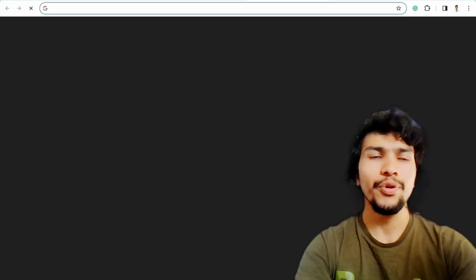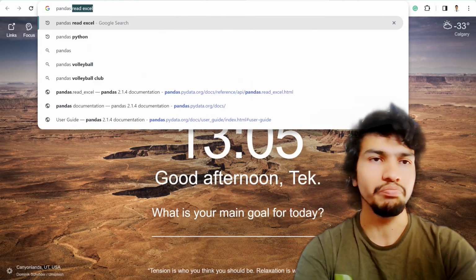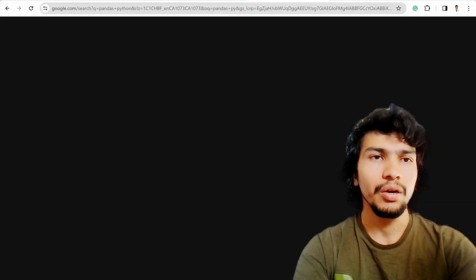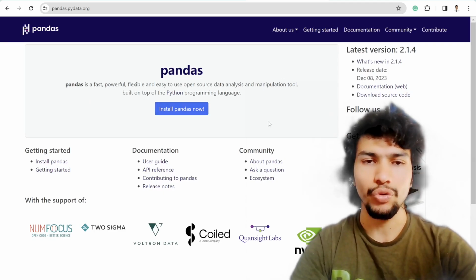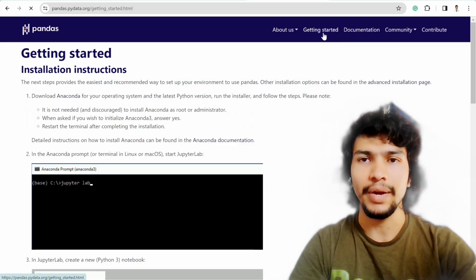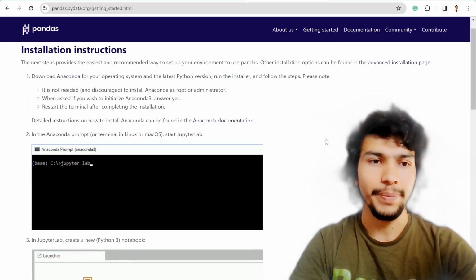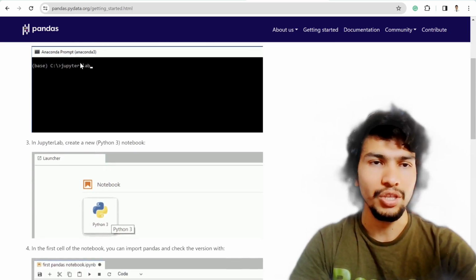Before working with any library, I highly recommend you read their official documentation. That's the place where you get started with anything, and I highly recommend you check the getting started page. Here in the pandas documentation, they use Jupyter Lab.